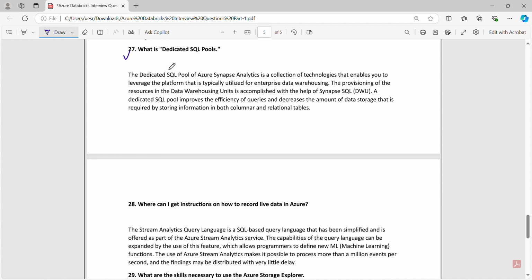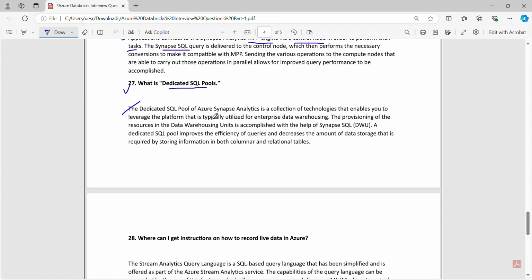Number 27. What is a dedicated SQL pool? So the dedicated SQL pool of Azure Synapse Analytics is a collection of technologies that enable you to leverage the platform that is typically utilized for enterprise data warehousing. The provisioning of the resources in the data warehousing unit is accomplished with the help of Synapse SQL DWU. A dedicated SQL pool improves the efficiency of queries and decreases the amount of data storage that is required by storing information in both columnar and relational tables.